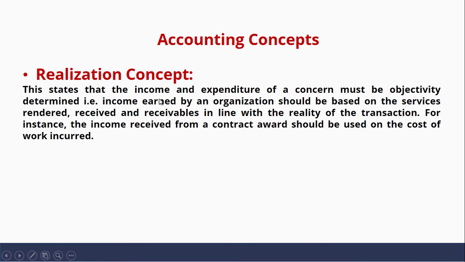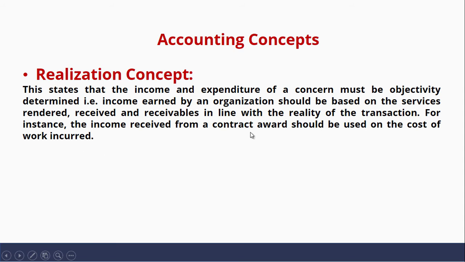The last accounting concept is realization concept. Realization concept states that the income and expenditure of a concern or entity must be objectively determined. That is, income earned by an organization should be based on the services rendered, received, and receivable in line with the reality of the transaction. For instance, the income received from a contract awarded should be based on the cost of work incurred.